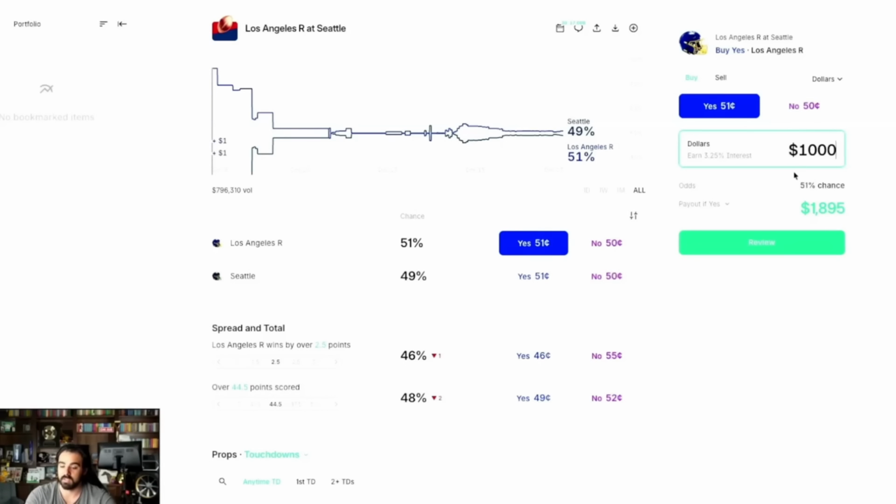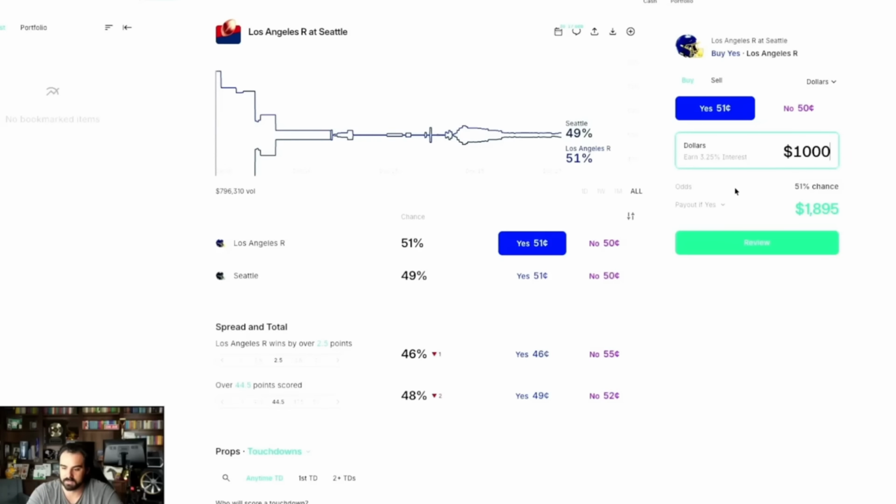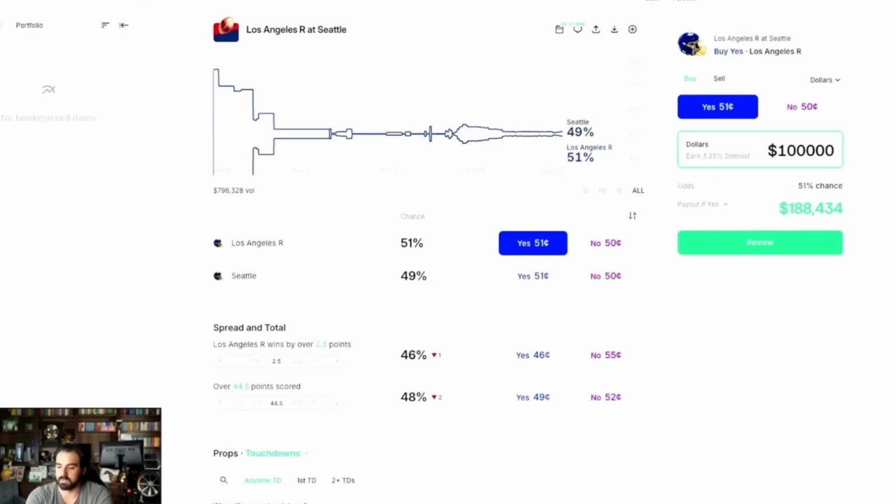But the thing that I do like is that you can't get limited on this site, because it's only a matter of how much money is being wagered on the game as to how much you can put down. So let's say, for example, I wanted to put 10,000 down. I'm able to do that. It wouldn't say no, you can't, or tell you you're limited. If I wanted to put 100,000 down, same thing. It would let me do that.